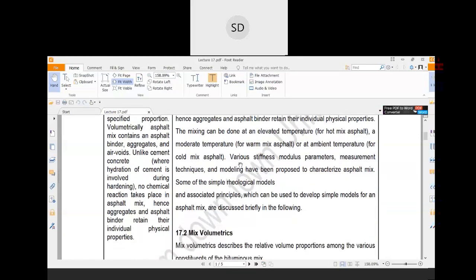Various stiffness modulus parameters: what is stiffness modulus? We'll discuss this later on. Measurement techniques and modeling have been proposed to characterize asphalt mix. Some simple rheological models are there, with which you can describe different properties of the bitumen. In simple words, stiffness modulus for the bituminous particle is equivalent to the Young modulus.